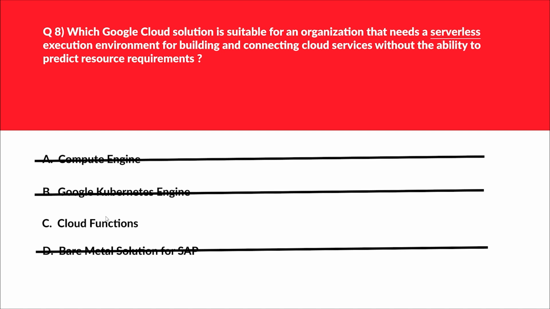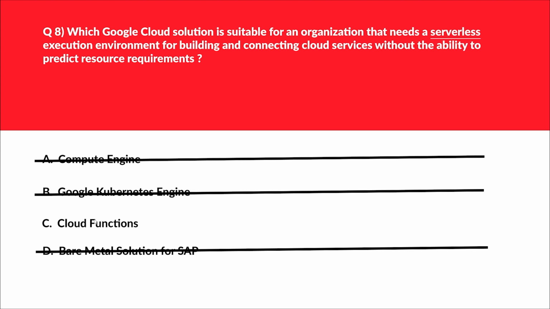If you are familiar with the AWS cloud, or if you already know somewhat about Azure, then Azure Functions is somewhat similar. So Cloud Functions is a serverless execution environment that allows us to run code without managing servers and scales automatically with application needs. So that's the requirement, right? Ability to predict resource requirements, right?